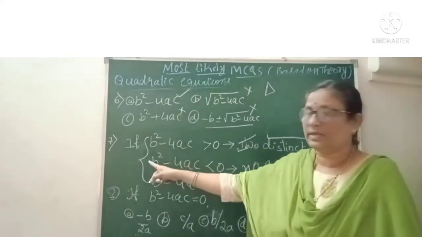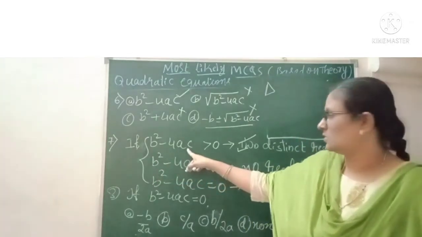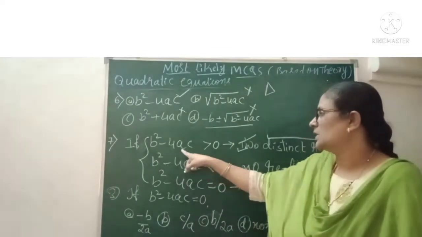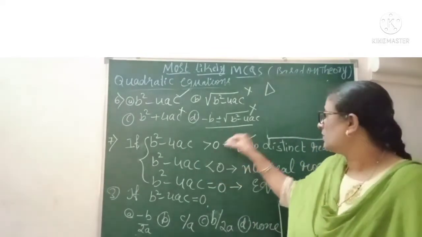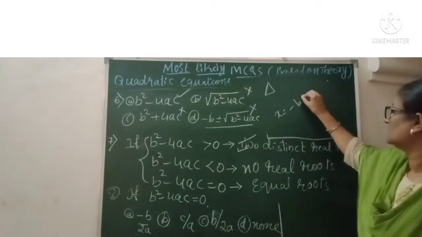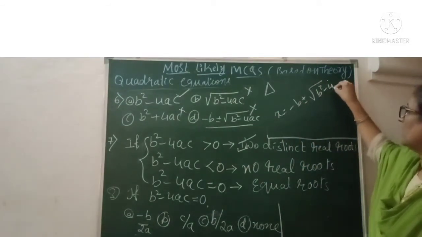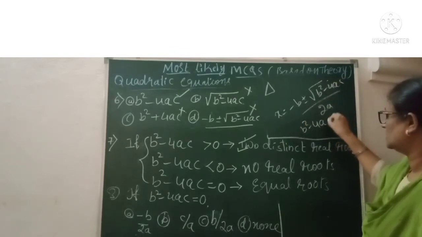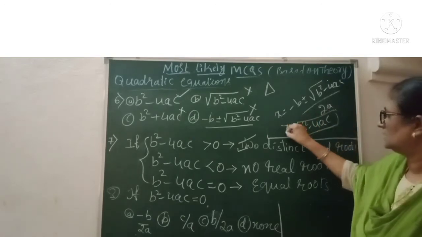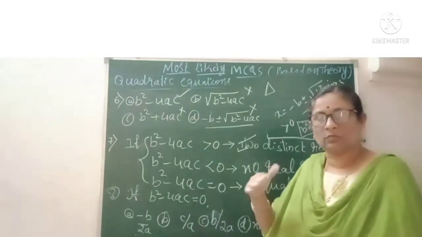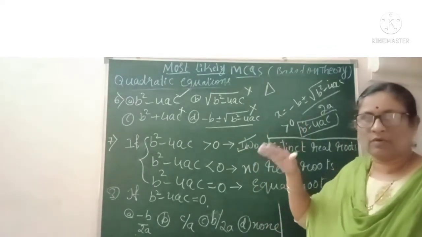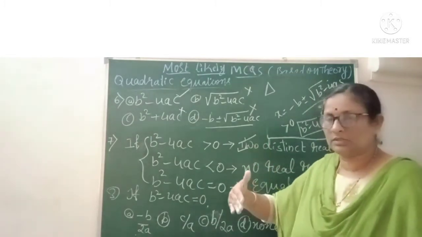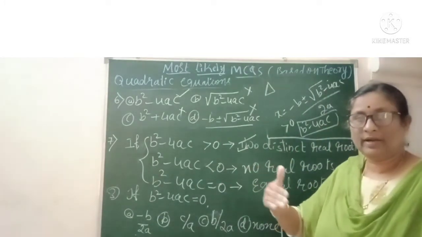Next question, the seventh one, is something like this. You have these three conditions, and you may answer on this one. So what are the conditions? b square minus 4ac is greater than 0. Greater than 0 means, when you have the formula x is equal to minus b plus or minus root of b square minus 4ac upon 2a, or only if you take the b square minus 4ac calculation, if it is greater than 0. Greater than 0 means all the positive values, starting from 1, 2, 3, 4 and all that. But in that case, the roots are the values of x and y, whatever the variable is.